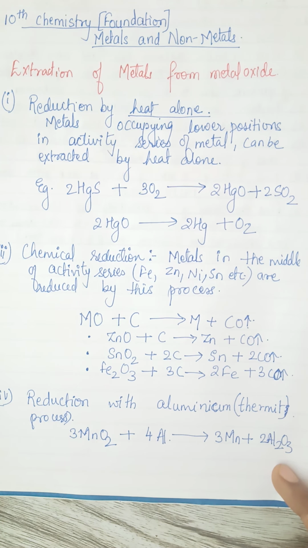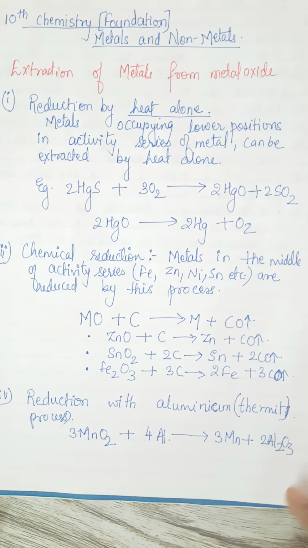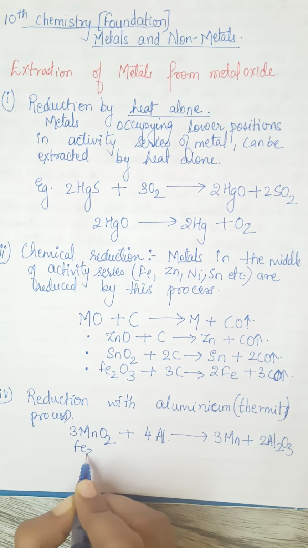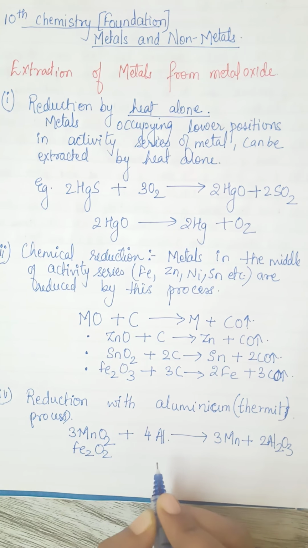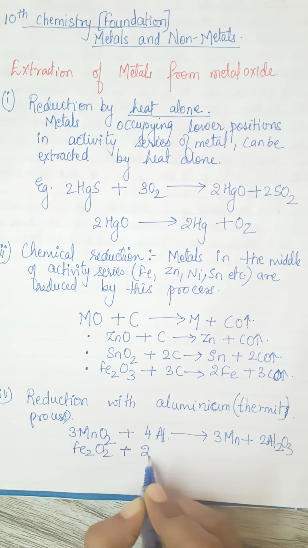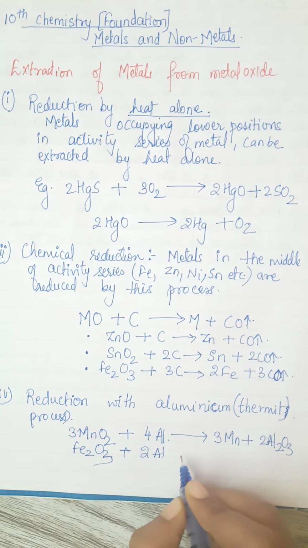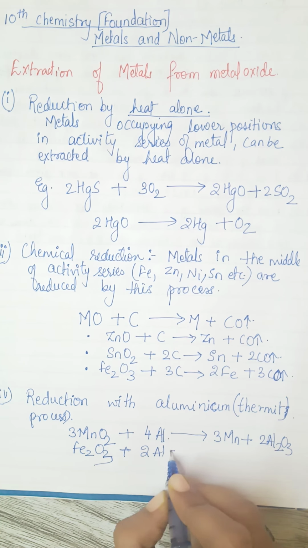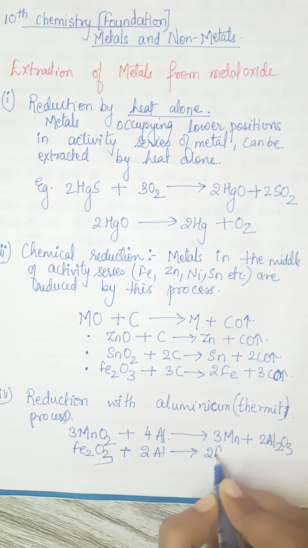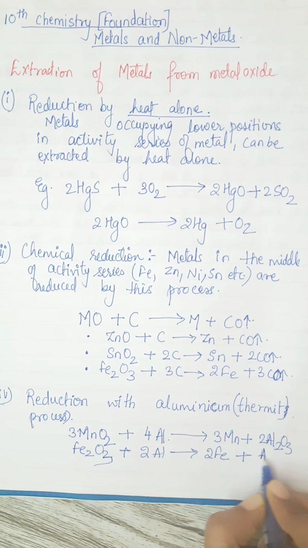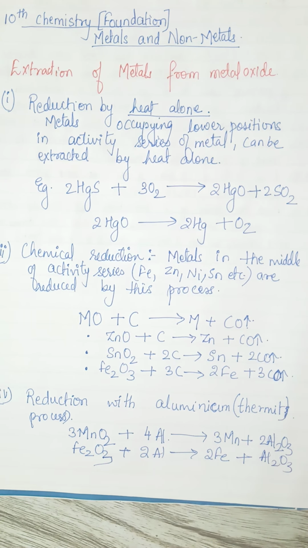In the same way, ferric oxide can also be used for reduction by aluminium. So Fe2O3, I'll write the examples so that it will be easier for you to remember. When Fe2O3 is reduced by aluminium, it will also form pure Fe metal and Al2O3 will be precipitated.